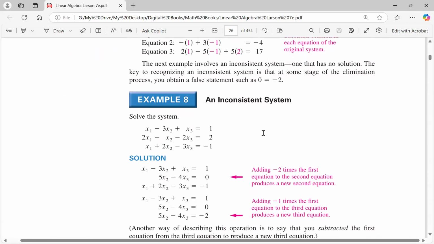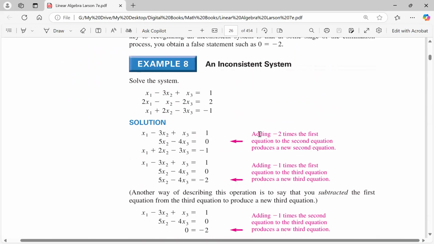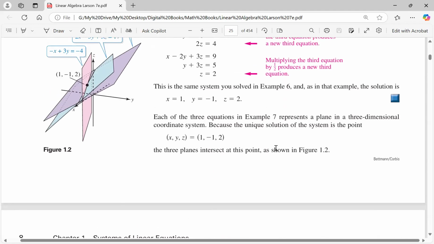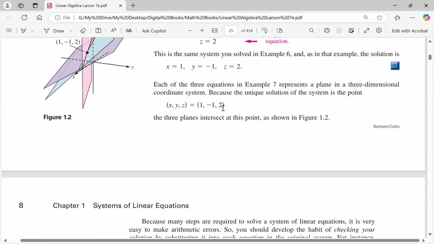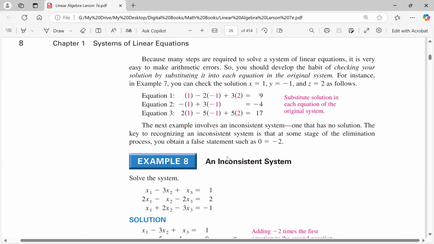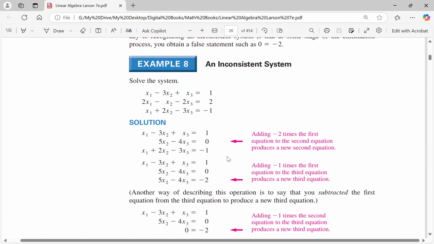Let's see what else. Oh, how do we know if a system is consistent, has a solution? You just saw. Nothing bad happens. You get the echelon form, you can do back substitution, and there is a solution. So here's a case where the system has a unique solution. Now, what if the system is inconsistent?